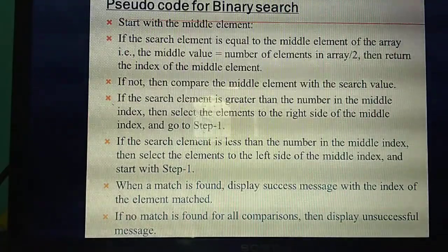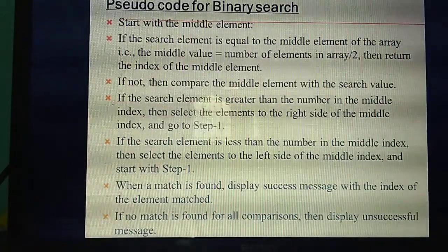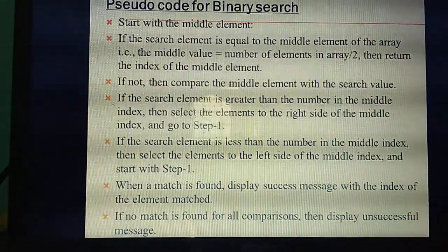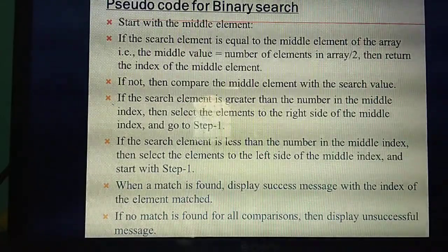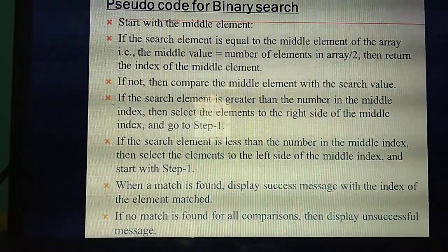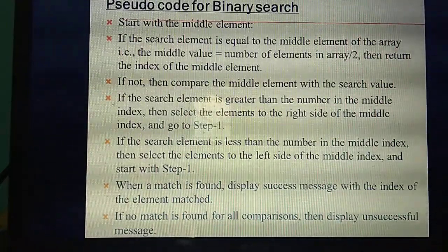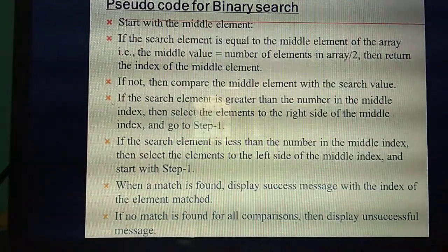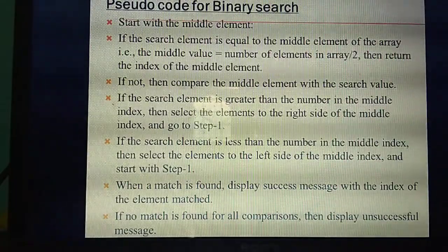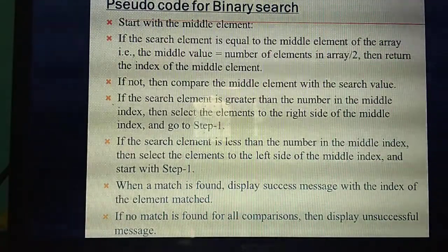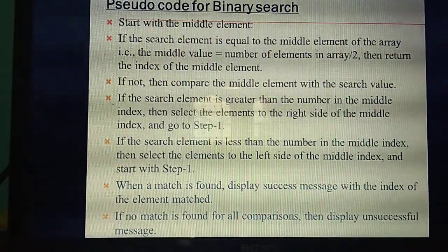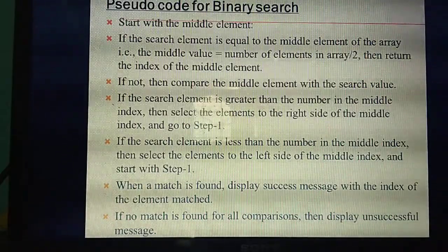Suppose the match is not found. What will it display? If you have compared all these things and the match is not found, it will display that there is an unsuccessful match. There is no match. Suppose the match is found, it will display the success message and it will return the particular index value or position of the particular element in the array. Understood? In the next slide I will explain one example, then you will understand easily.